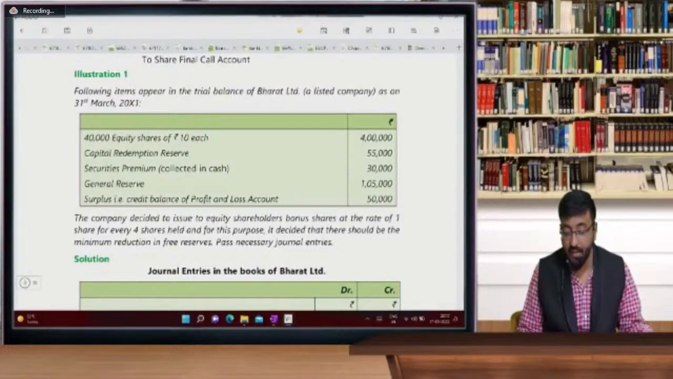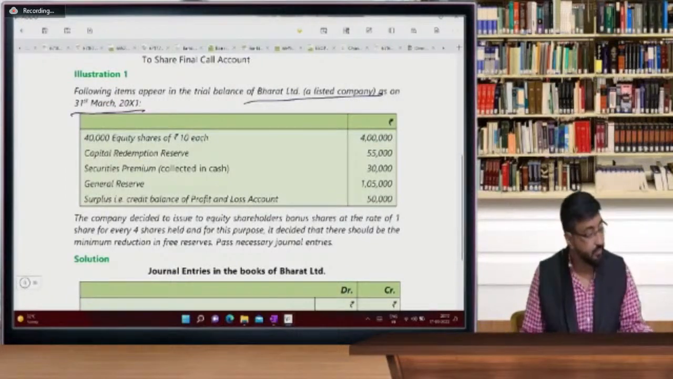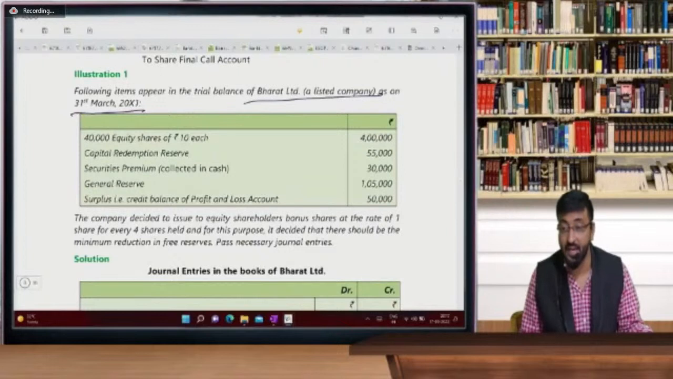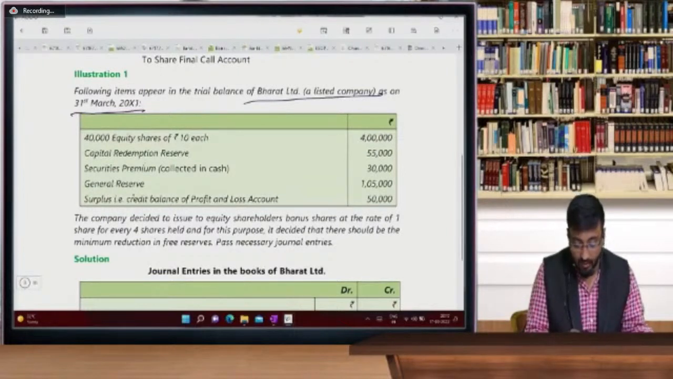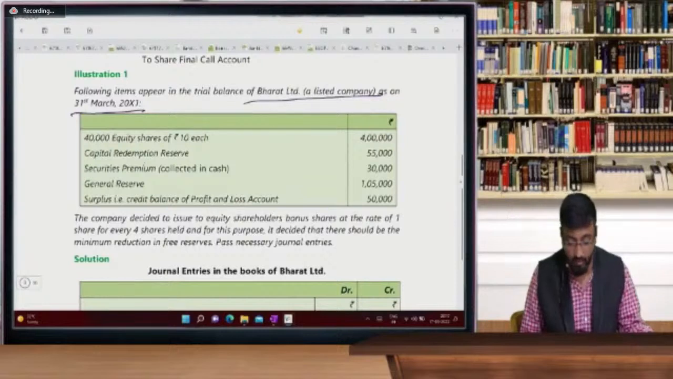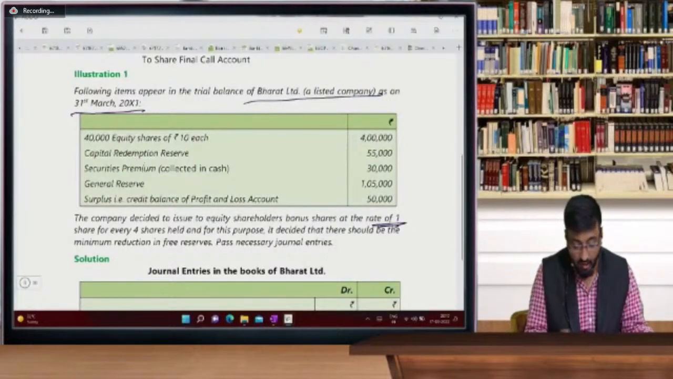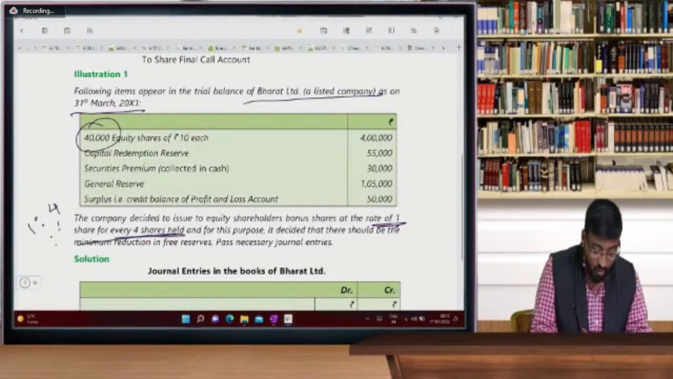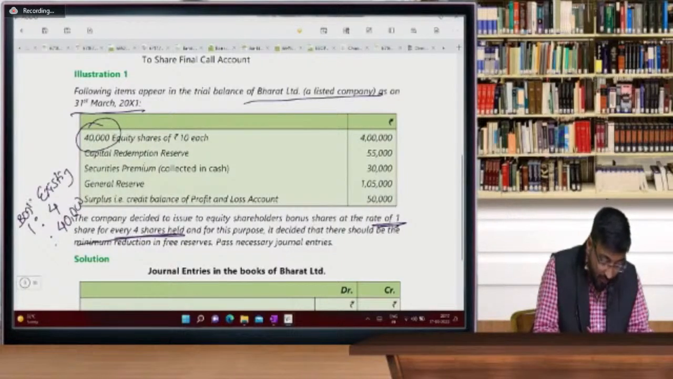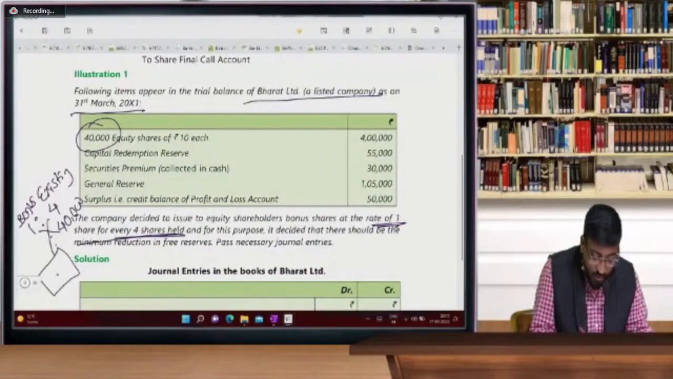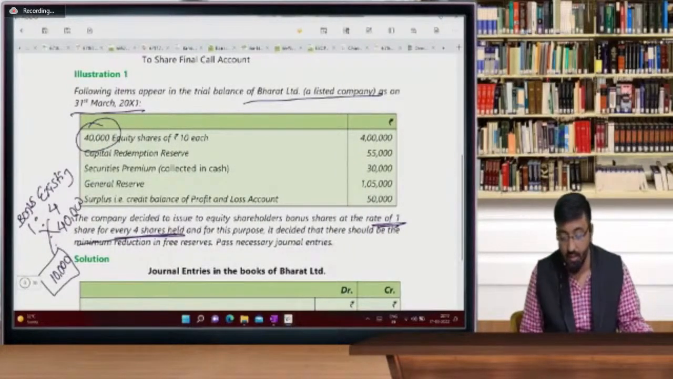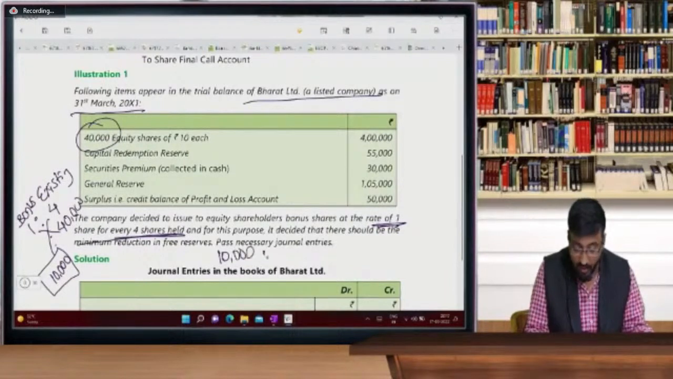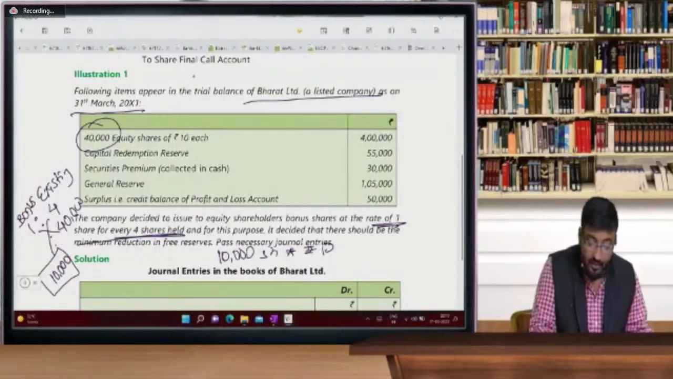Following items are appearing in the trial balance of Bharat Limited, a listed company, as on the 31st March 2001: 40,000 equity shares of rupees 10 each, CRR, security premium, general reserve, and surplus in the profit and loss account. The company decided to issue 1 share for every 4 shares. So for 40,000 shares, see cross multiplication: for 4 existing shares, 1 bonus. Beta, cross multiplication gives 10,000 shares of rupees 10. So beta, this is fully paid up capital.